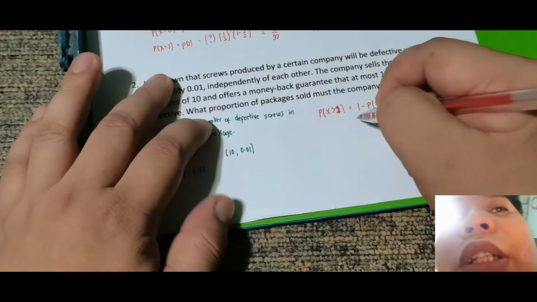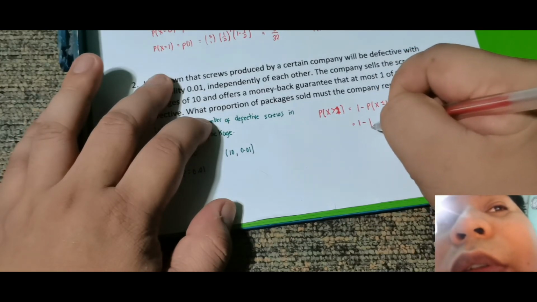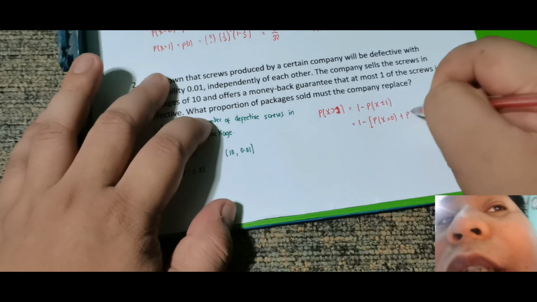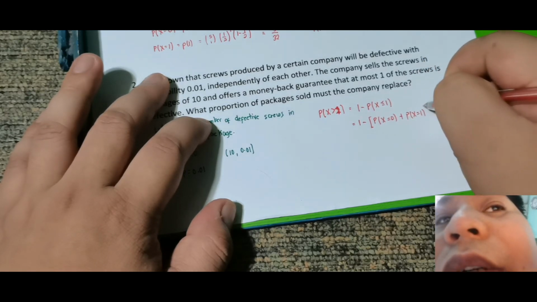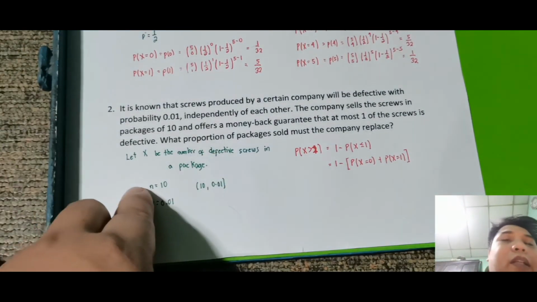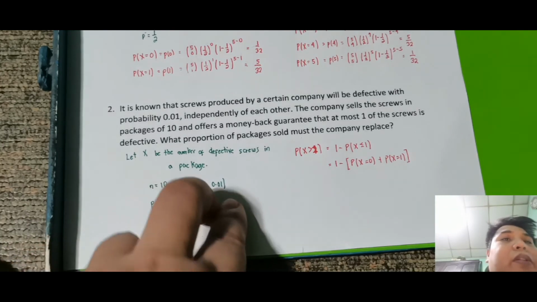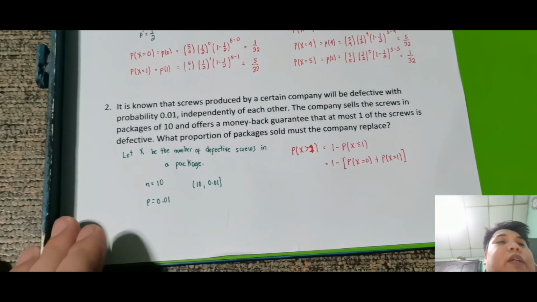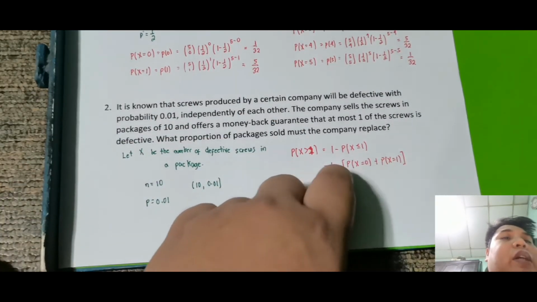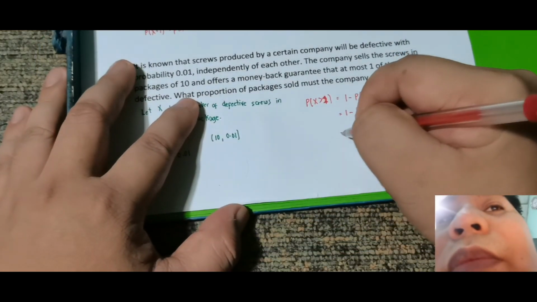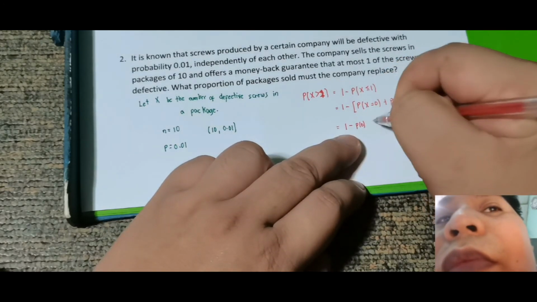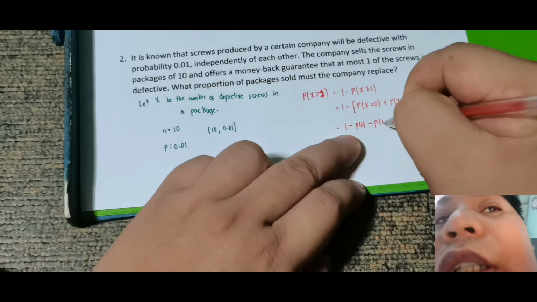Okay? So in each case, this is just 1 minus the probability of x is equal to 0 plus probability of x is equal to 1. So sir, bakit hanggang 1 hanggang 0 lang? Kasi nga siya ay binomial random variable. Alam ko na may independent trial, may probability, ito yung parameter. So alam ko na siya ay binomial random variable. So now, alam ko na yung p of x less than or equal to 1 hanggang 0 lang. Okay, kaya titigil ako doon. So now, ang kinukuha ko is just equal sa 1 minus probability, so p of 0 minus p of 1. So distribute ko kasi na yung negative.